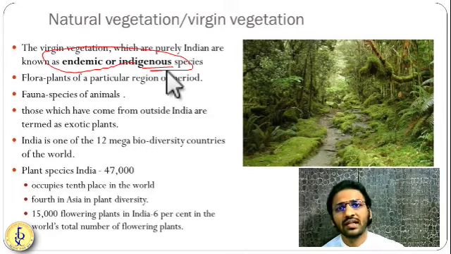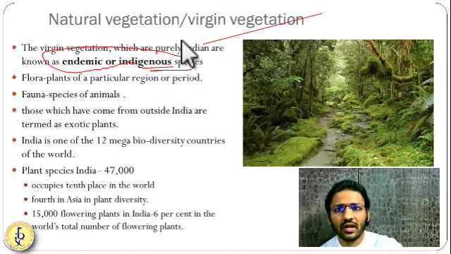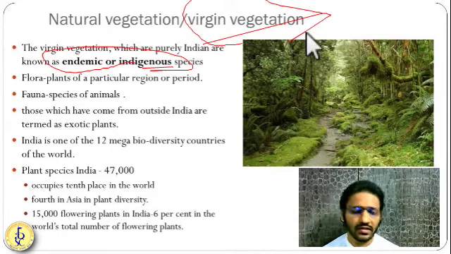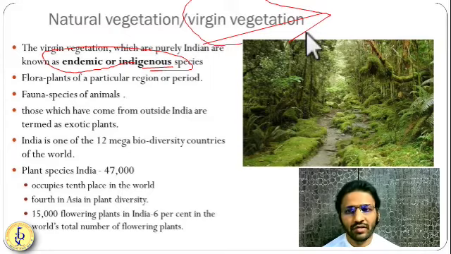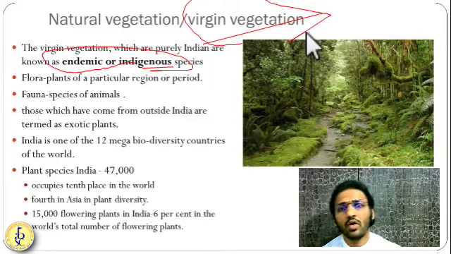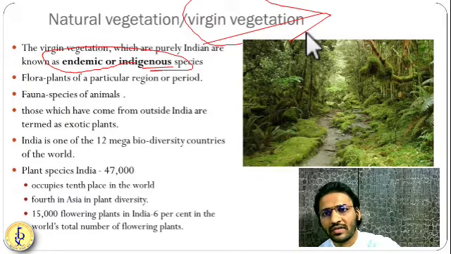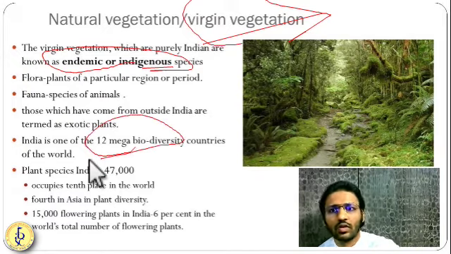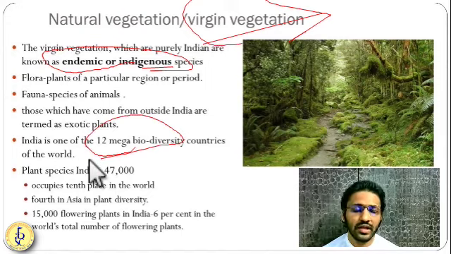Natural vegetation, another similar word is virgin vegetation. That means a natural vegetation itself. So we have huge natural vegetation. So there are very high biodiverse countries in the world. We are among the top 15 high biodiverse countries in the world. So India comes as one of the 12 mega biodiverse countries in the world. So in terms of biodiversity, we are very high.